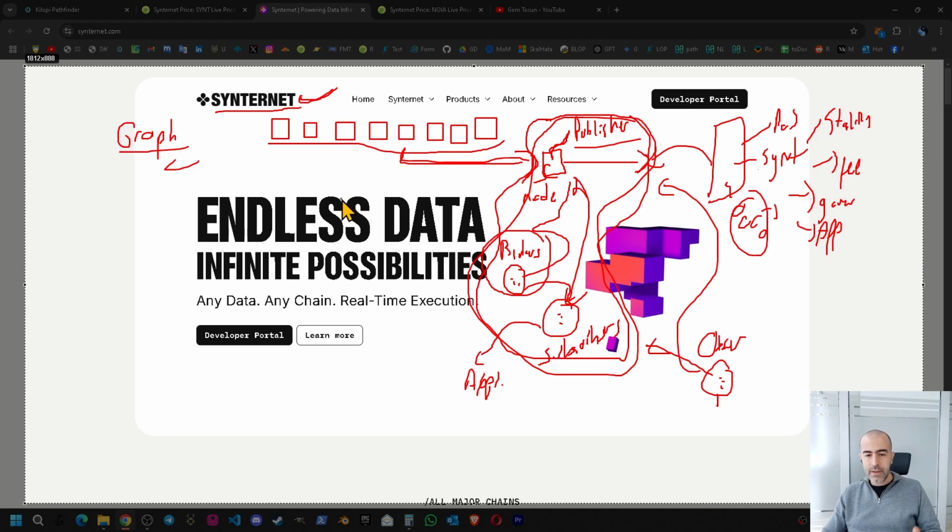So that is the basic working structure of the Synternet project. And from now on, they have started to build new applications, by themselves or by outsourcing, on top of this blockchain and this data fetching system.